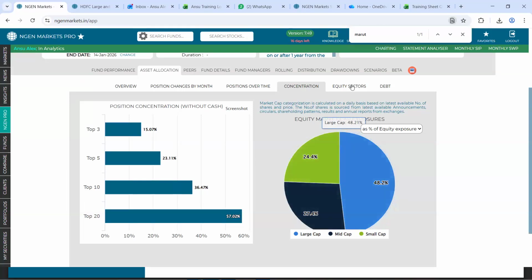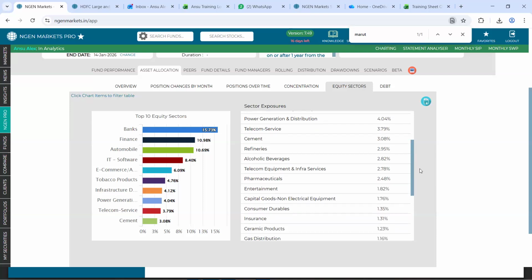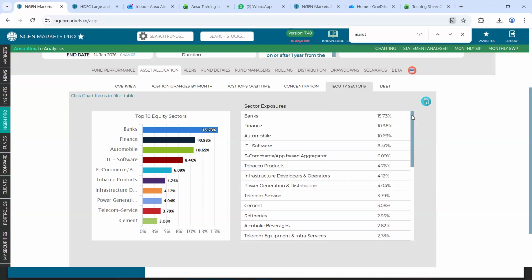Following that, we have this equity sectors tab, which tells you which sector is heavily weighted towards this fund. So we show the top 10 sectors in this bar graph. The total sector exposure is available right here. Now the top 10, why we show it specifically is because these bar graphs that you see are clickable.